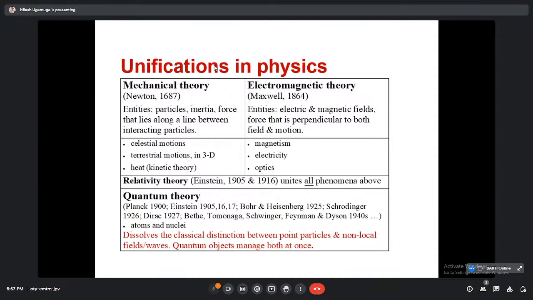Then as I have said, quantum mechanics can be explained with the help of wave mechanics as well as matrix mechanics. And here we can see Dirac, who gave different notations to explain quantum mechanics. Then different contributions also came into the picture, like in 1927 Dirac, then Bethe, Tomonaga, Schwinger, Feynman and Dyson in the 1940s, and they tried to explain different phenomena occurring in nature as well as artificially with the help of quantum mechanics.